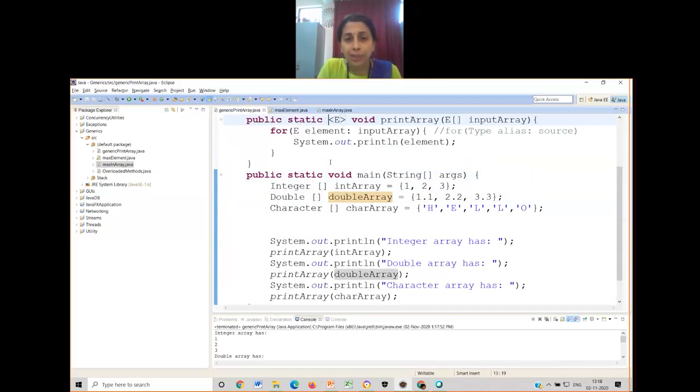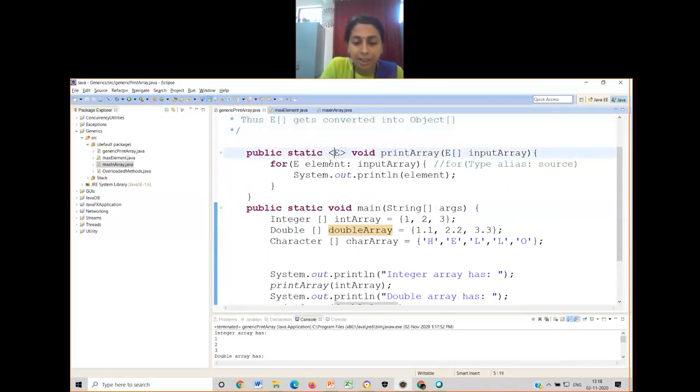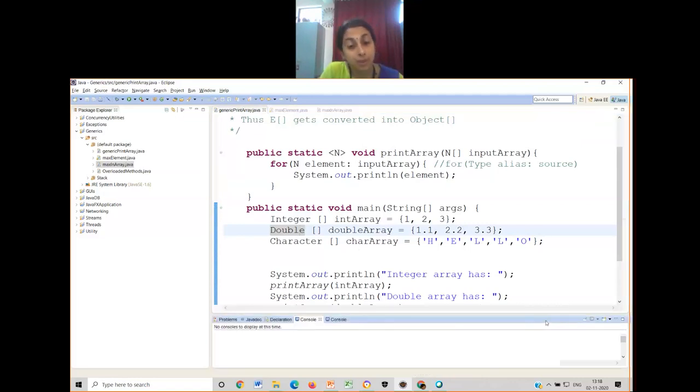What I will do now is write this capital N, and make this capital N. Now can it work everywhere? Please let me know from your side. Can it work now for every input that I give? Ma'am, for character array, it won't work. Correct. It will not work for character array.